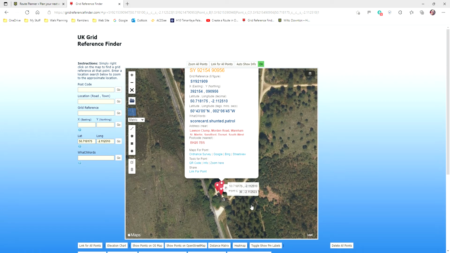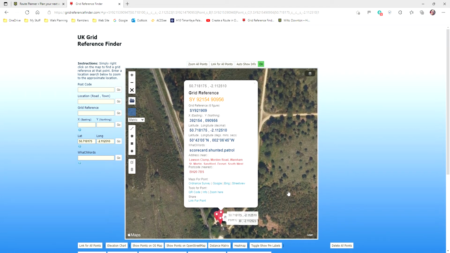You can see I've visited here recently, but there's a point there. You can see it's a car park. You can see there's a car sitting there. You can see this gravelly area. Just while we're looking at that, here you can see all the attributes of that point. It's grid reference, its easting and northing, latitude, longitude, what3words, they're all there.